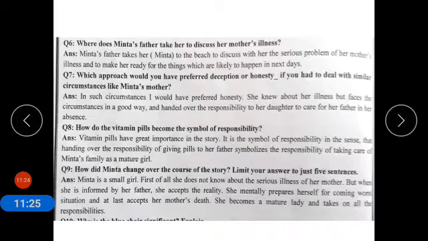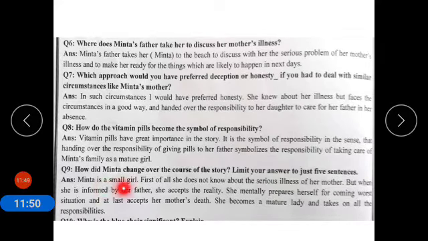Now coming to question number 9. How did Minta change over the course of the story? Limit your answer to just 5 sentences. So you have to write only 5 sentences, not more and not less than that. So how did Minta change over the course of the story? How she changed through the whole story, the course, the root of the story.